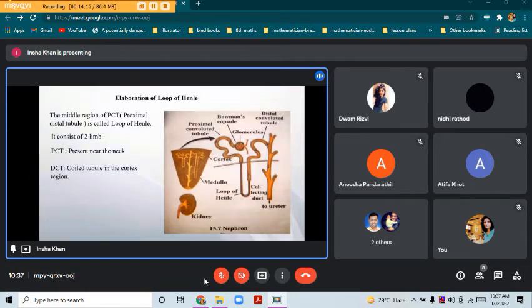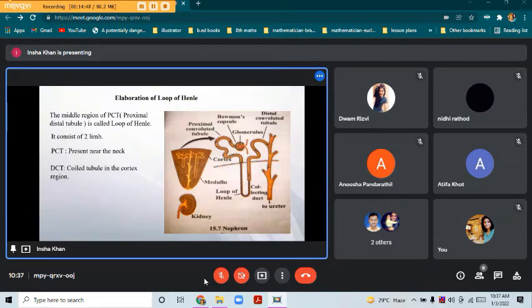I hope you all have understood the structure of this nephron, the Malpighian tubule. It consists of Bowman's capsule and glomerulus. Then we saw this proximal convoluted tubule from the neck. It is in the medulla region. Then it comes out to the cortex region and forms a loop of Henle. Then the distal convoluted tubule opens into the collecting duct which is connected towards the ureter. So this was about the structure of nephron.